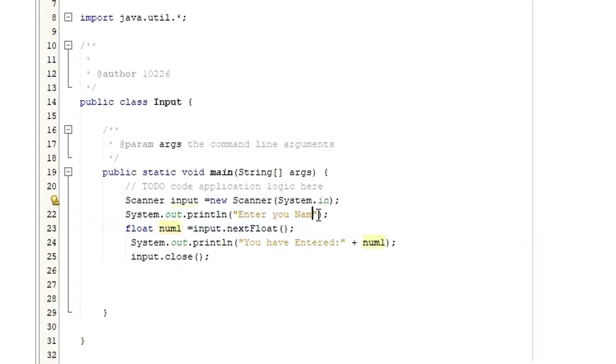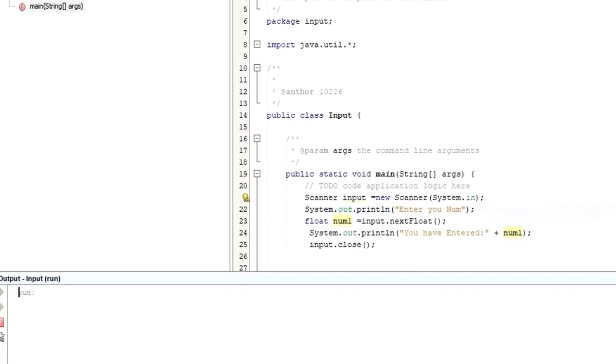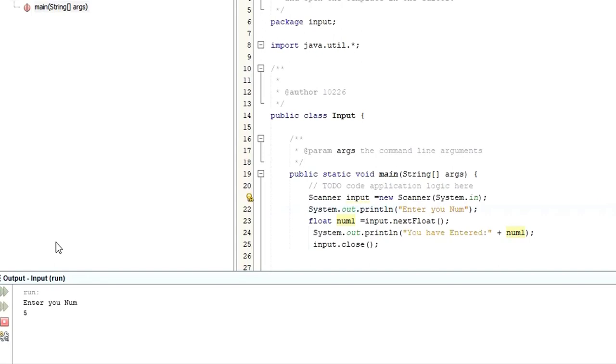Maybe enter number, let me save and run. 5.7, and I enter, you have entered 5.7. So this is how you can get the float value.